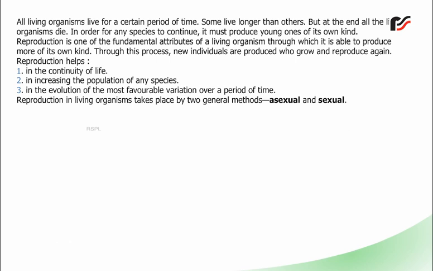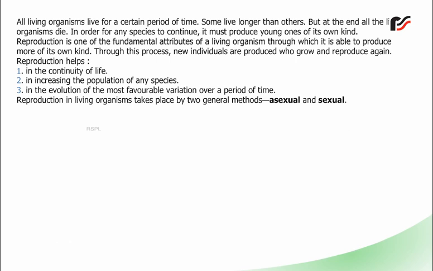Reproduction is one of the fundamental attributes of a living organism through which it is able to produce more of its own kind. Through this process, new individuals are produced who grow and reproduce again. Reproduction helps: 1. In the continuity of life, 2. In increasing the population of any species, 3. In the evolution of the most favorable variation over a period of time.